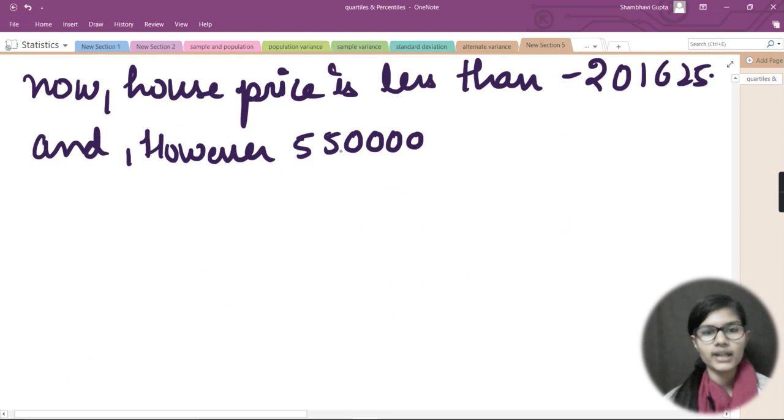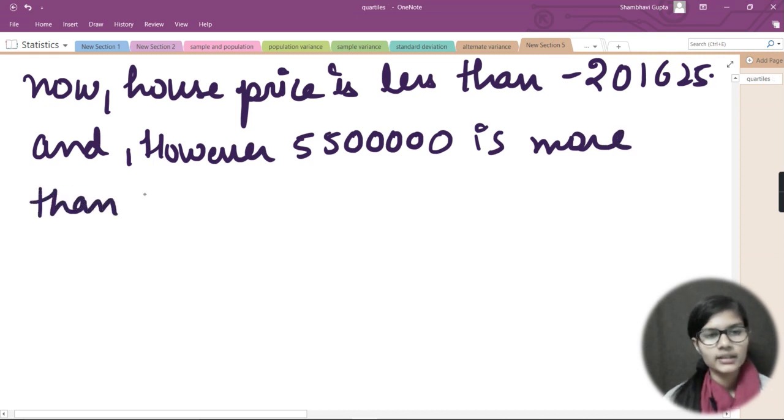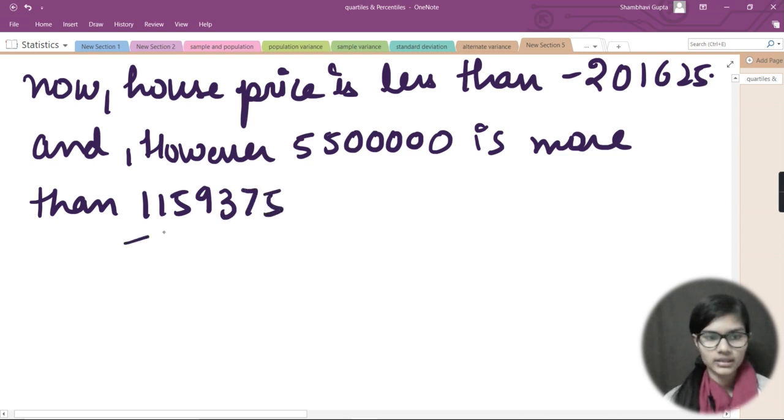So here I can write, however, 5500000 is more than 1159375. So basically this is the Q3 limit which we got when I added 1.5 IQR to it.